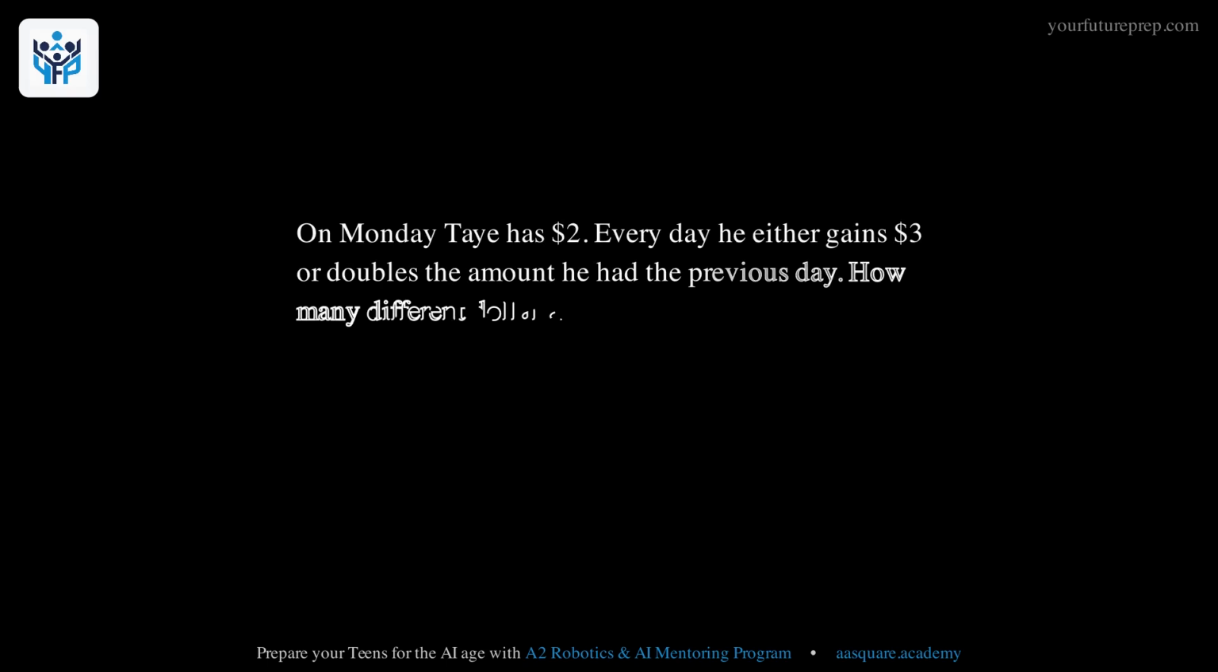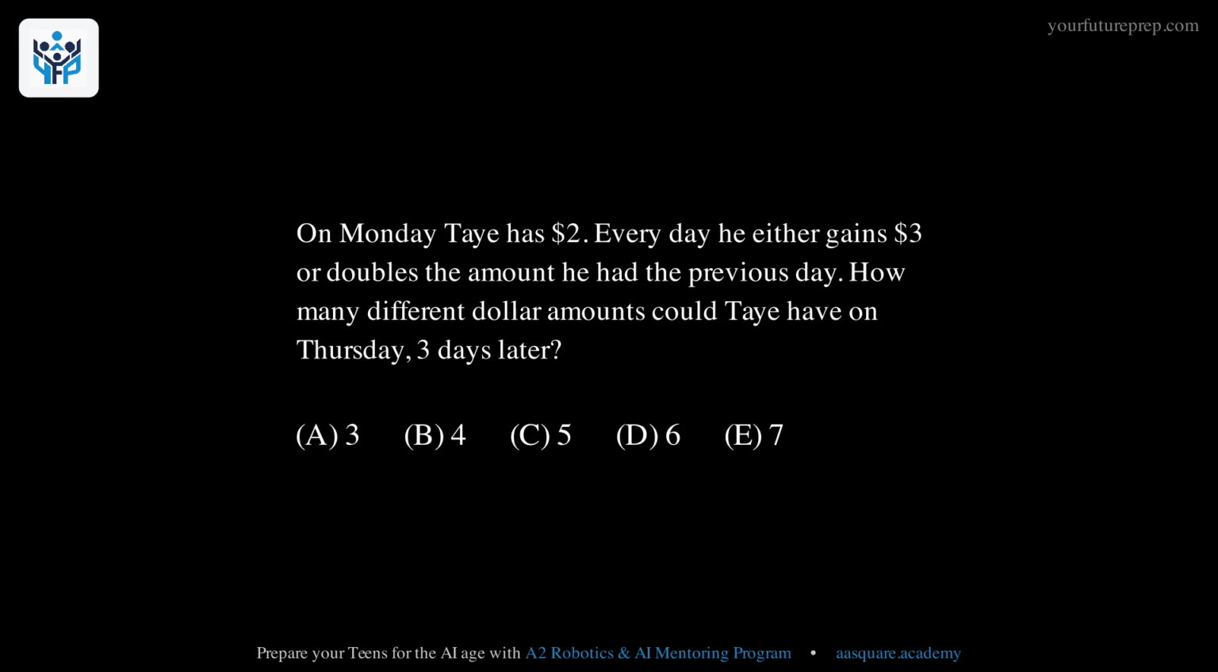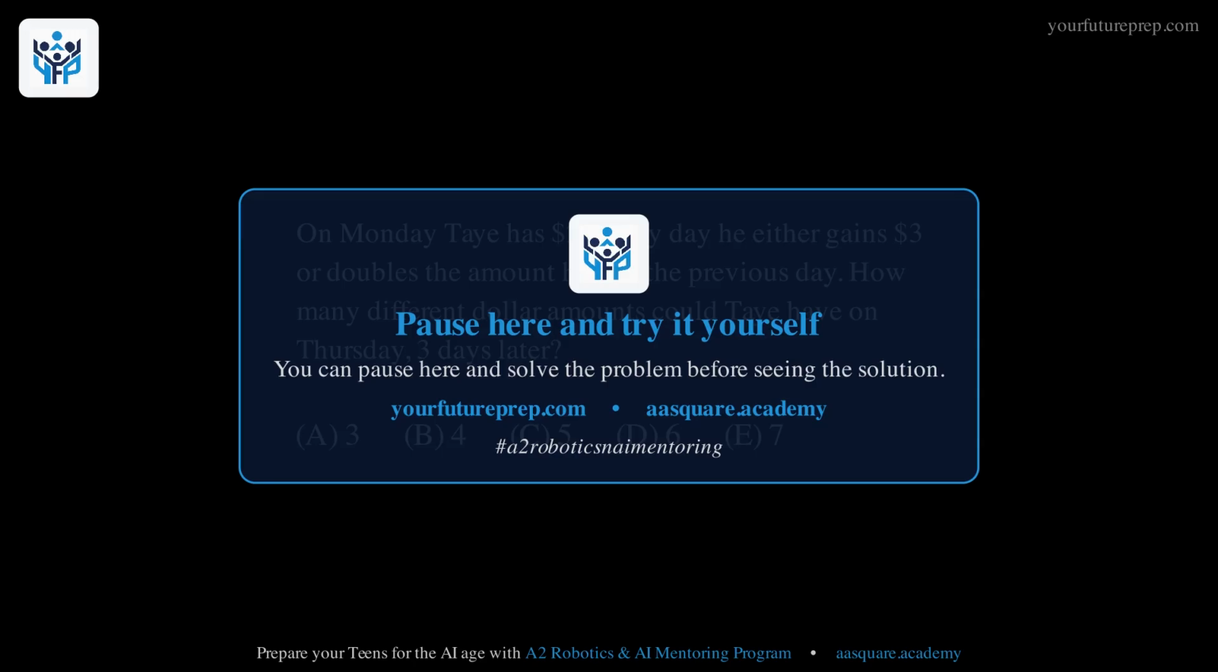Here's problem 8 from the 2024 AMC 8. On Monday, Tay has $2. Every day he either gains $3 or doubles the amount he had the previous day. How many different dollar amounts could Tay have on Thursday, 3 days later? You can pause here and solve the problem before seeing the solution.